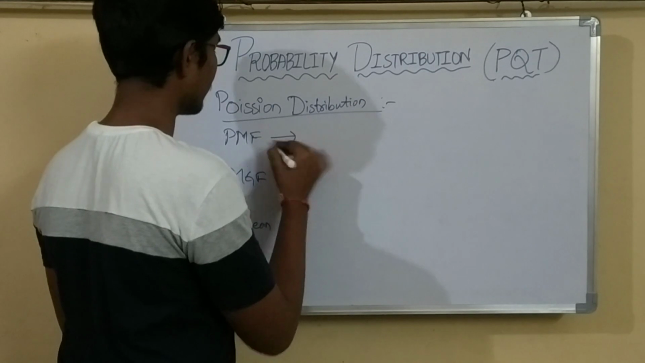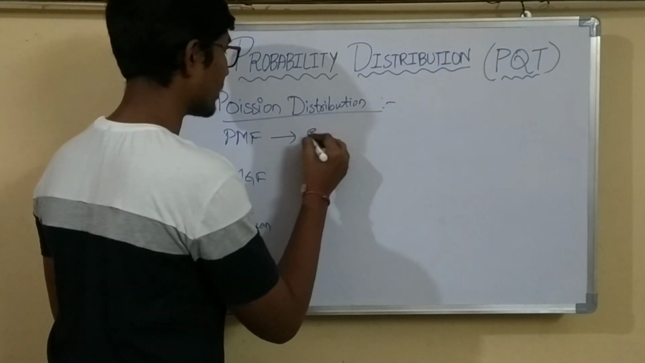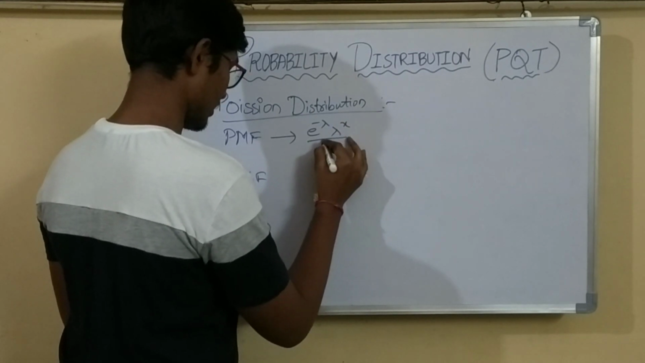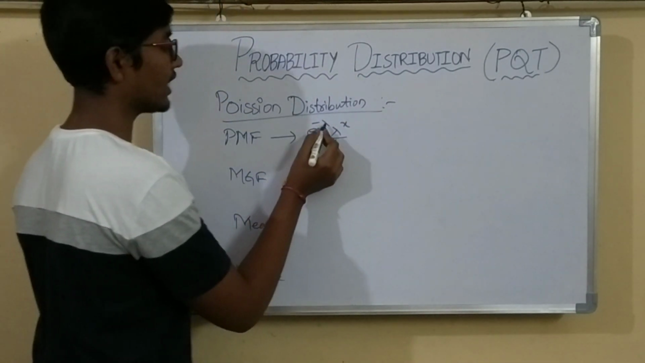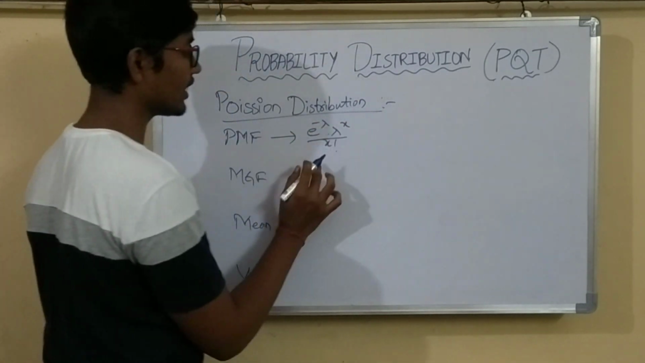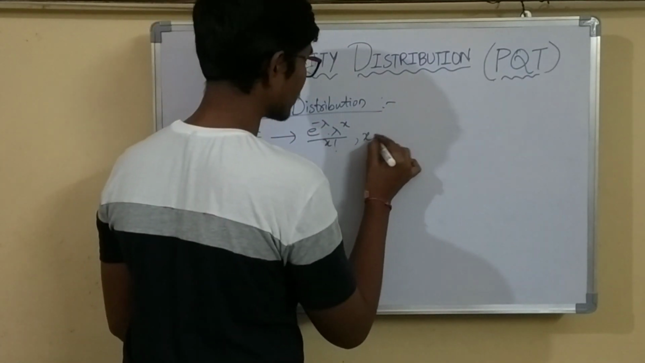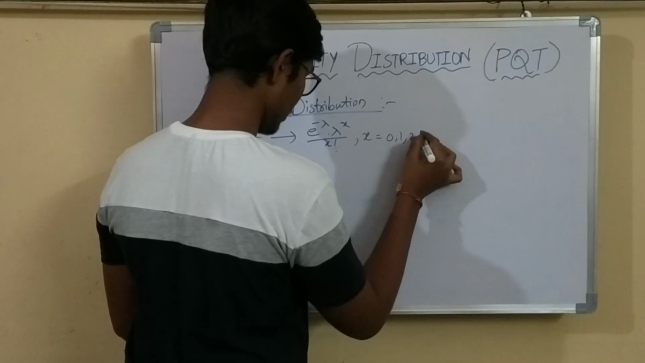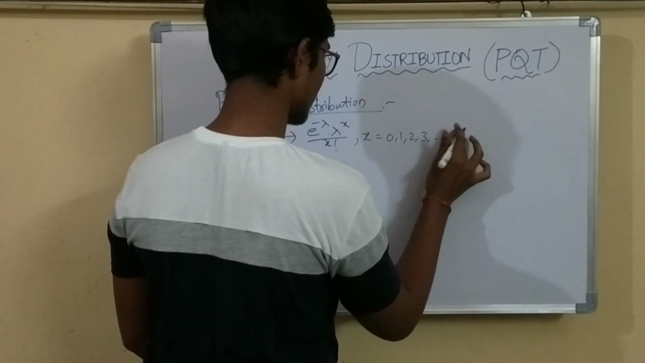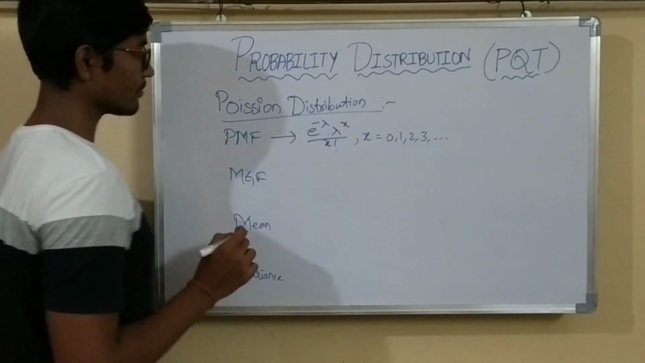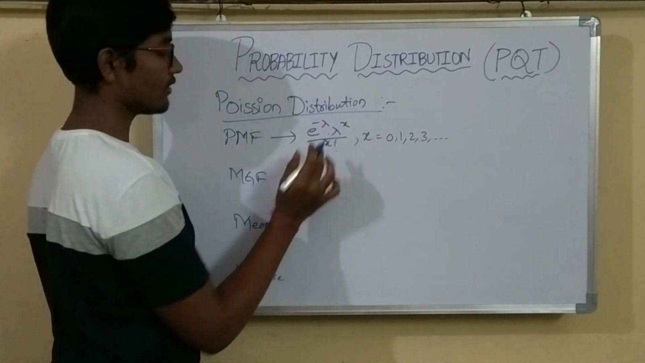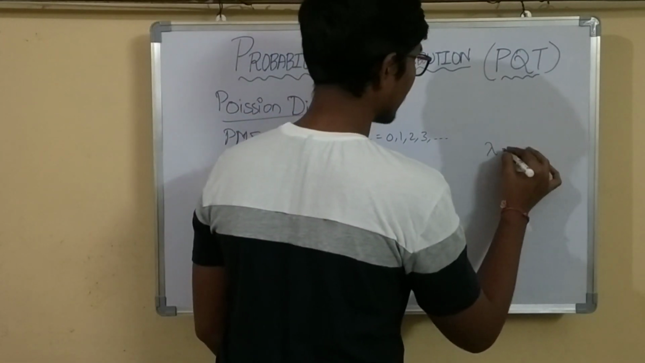The PMF formula for Poisson distribution is e power minus lambda, lambda power x by x factorial, where x values will be 0, 1, 2, 3, and so on. Here the parameter is lambda. So lambda is nothing but the mean.